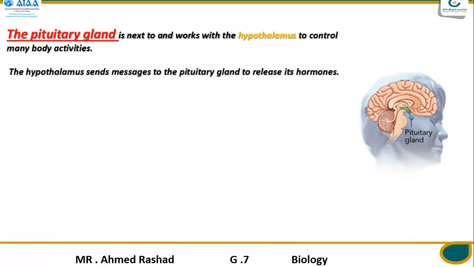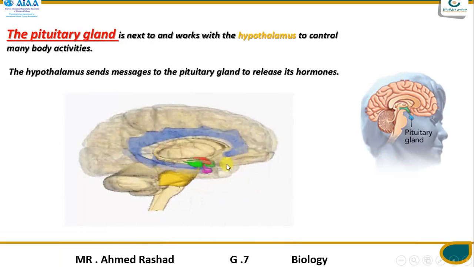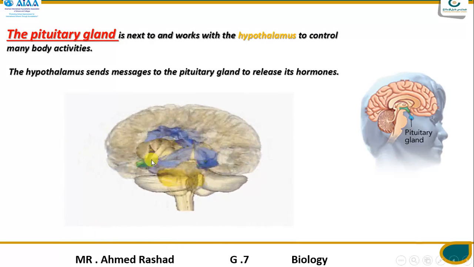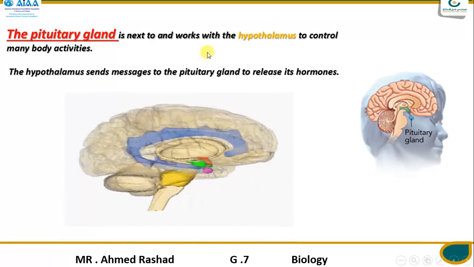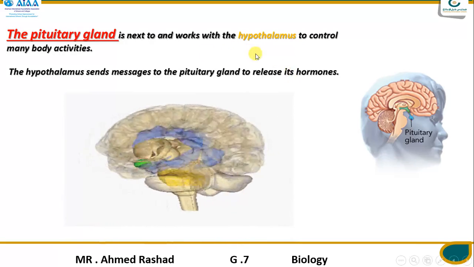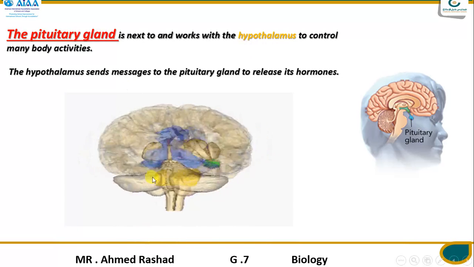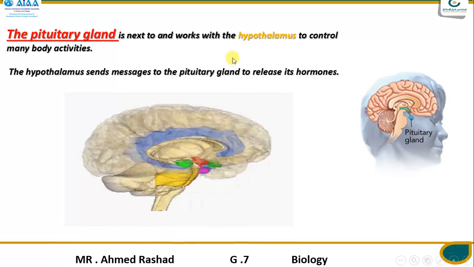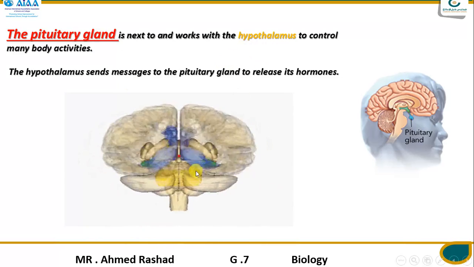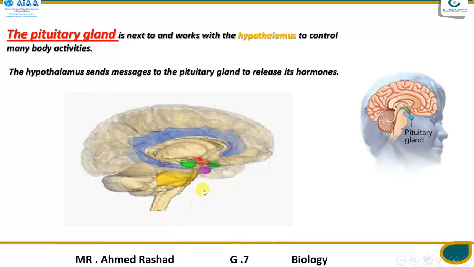So you can watch here. This is the difference, or how the two important glands in your body, the hypothalamus and pituitary glands, are located. Here in the red color is the hypothalamus, and the pink color is the pituitary gland, working together to keep your body activities going.